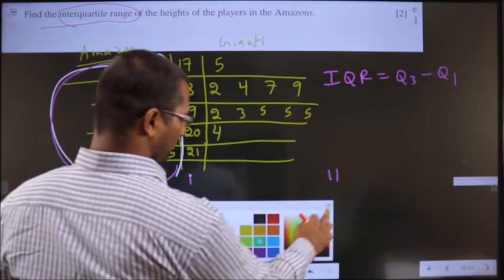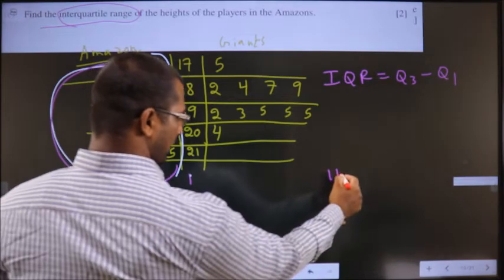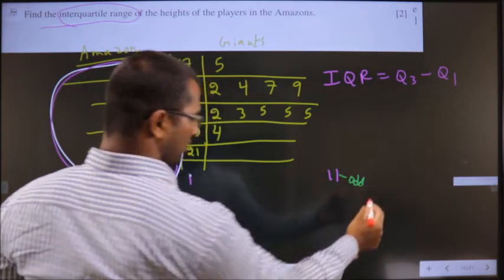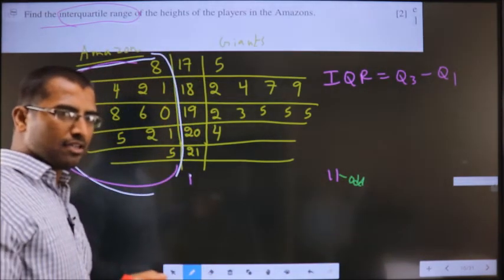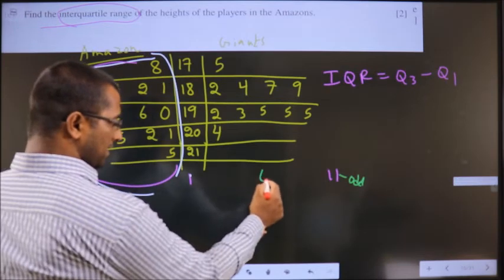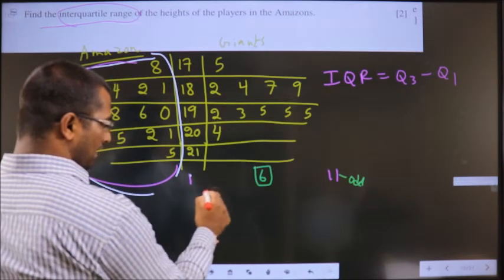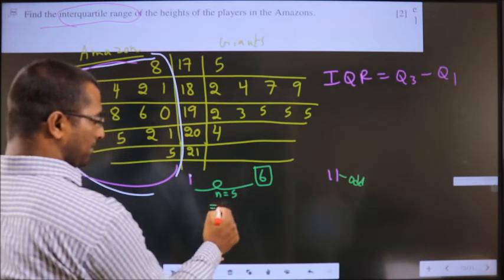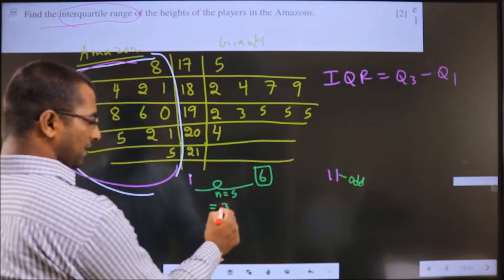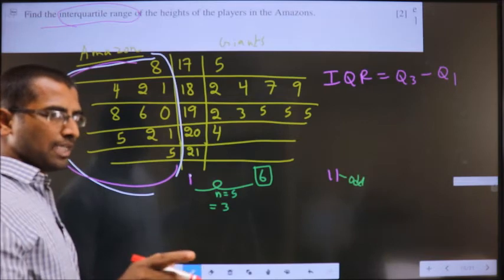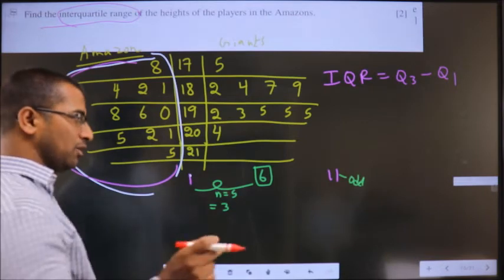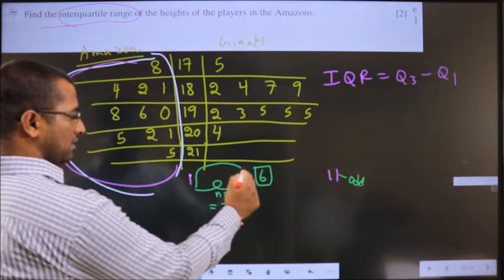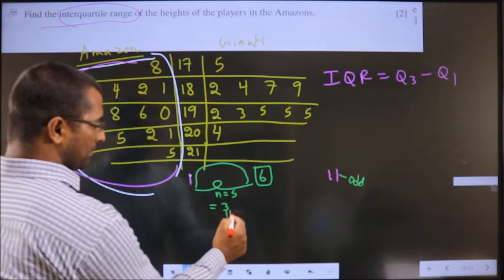This 11 is odd. So middle of these 11 values will be 6th position. Now leaving 6, before 6, 5 values will be present. Middle of these 5 will be 5 plus 1 by 2, which is 3. So in third position, whatever you have, that will be the middle of these, that will become Q1.